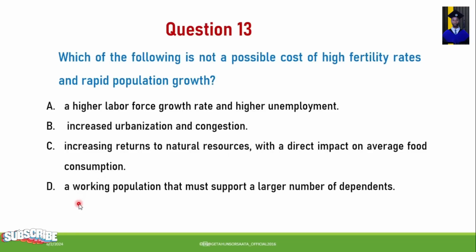D. A working population that must support a larger number of dependents. So the correct answer for this question is C. Increasing returns to natural resources with a direct impact on average food consumption is not a possible cause of high fertility rate and rapid population growth.